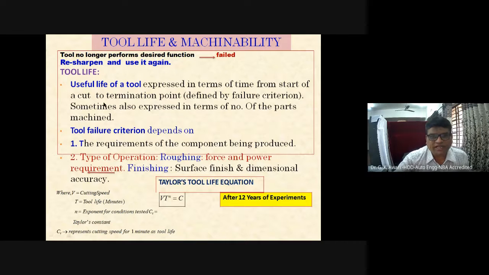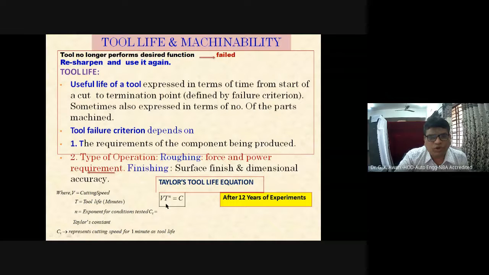And this, VT to the power of n is equal to C, is nothing but the Taylor's tool life equation, proposed by Taylor after 12 years of conducting experiments on the tool. So what is this V? V is nothing but the cutting speed. T is the tool life expressed in minutes. Small n is the exponent for the conditions tested. And C is the Taylor constant. C represents the cutting speed for 1 minute of tool life.